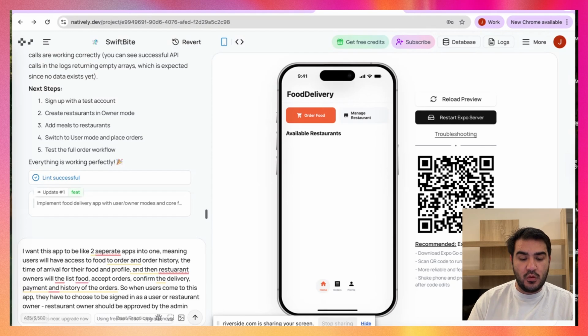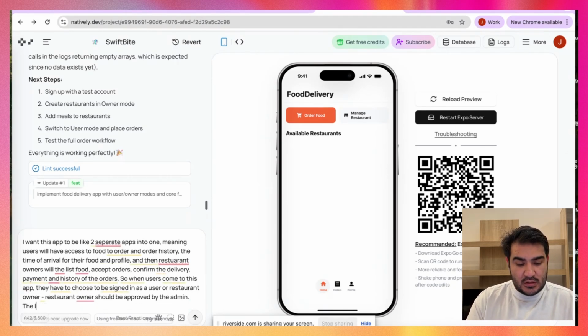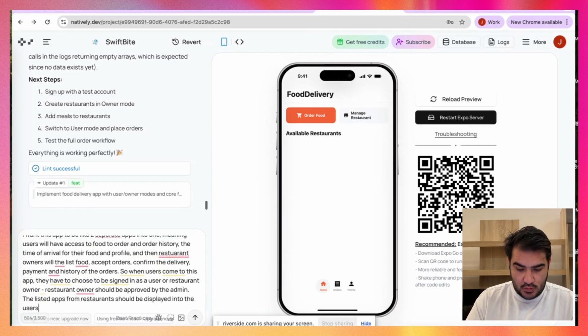So, but also what happens is that the listed items from restaurants should be displayed into the users' app. Yeah, exactly. So these 2 apps should be interconnected. Let's give this prompt.